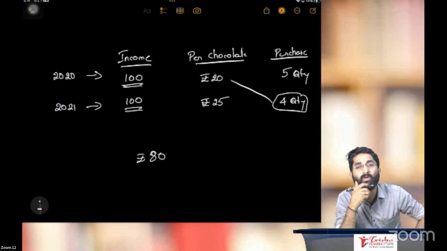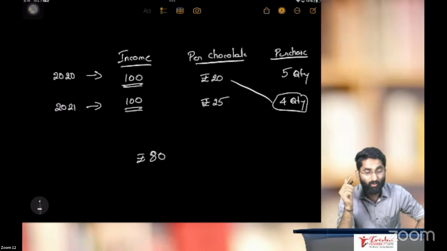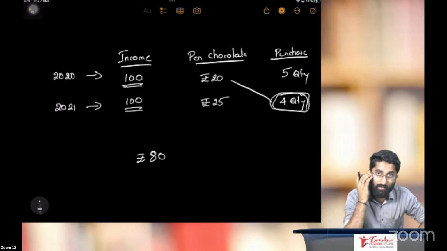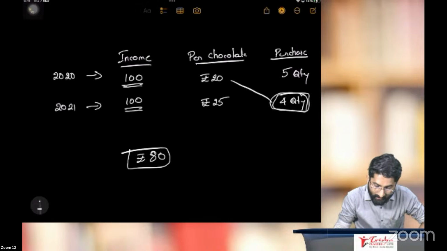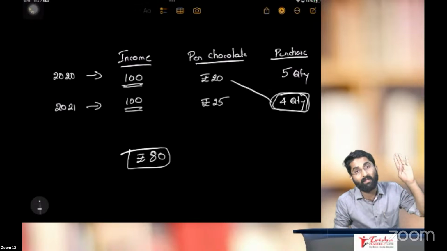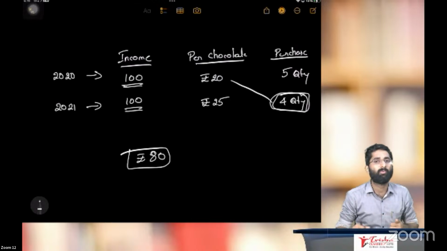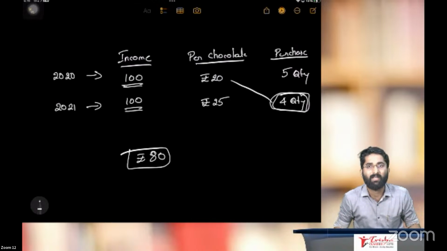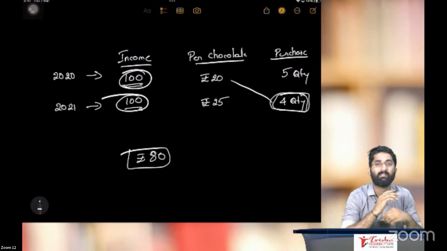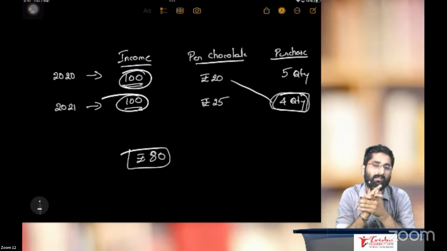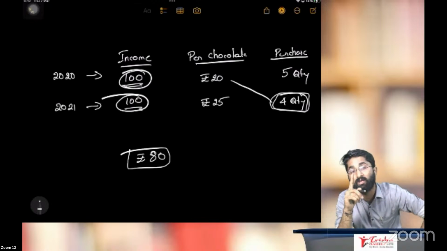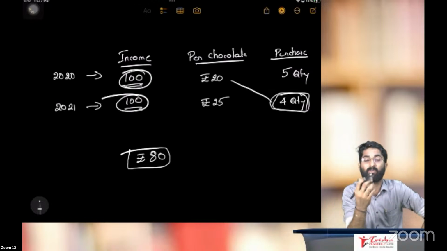20 multiplied by 4 quantity. In 2020, to purchase the same 4 quantity, you should have spent only 80 rupees. That means you were rich in 2020. Right now, even if you have 100 rupees, you cannot have the same satisfaction. The level of your satisfaction has decreased. Income is 100 earlier, and even today it is 100. But if you calculate real satisfaction, or real GDP, your real income is only 80.